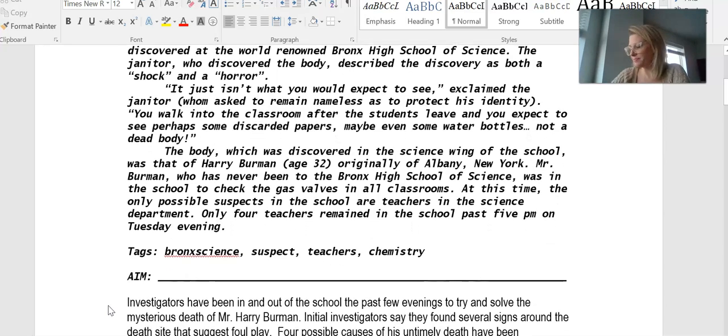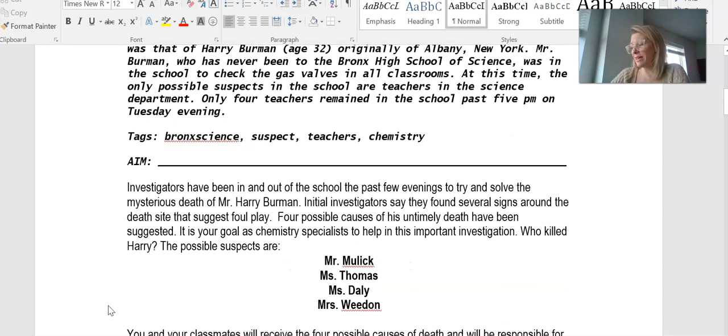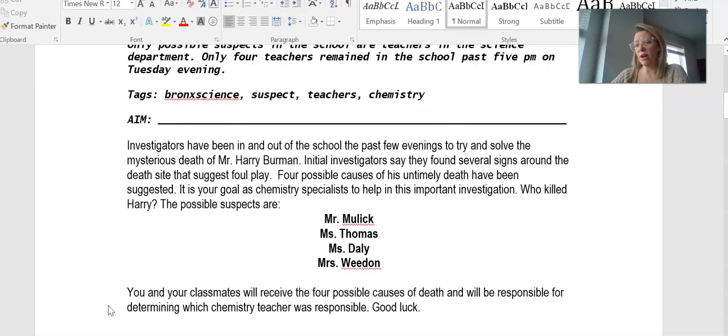on Tuesday evening. Investigators have been in and out of the school for the past few evenings to try to solve the mysterious death of Mr. Harry Berman. Initial investigators say they found several signs around the death site that suggest foul play. 4 possible causes of his untimely death have been suggested. It is your goal as chemistry specialists to help in this important investigation.